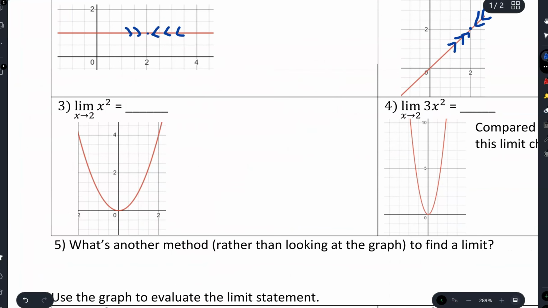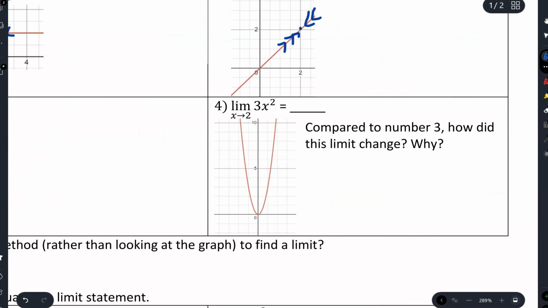All right, so about this one, the limit as x approaches 2 of x squared. For this x squared graph, as I'm approaching 2, it's going to be equal to 4. And then what about this one? Compared to number 3, how did this limit change? 3x squared, as x approaches 2, I'm going to keep going way up here, so it's going to be 12.